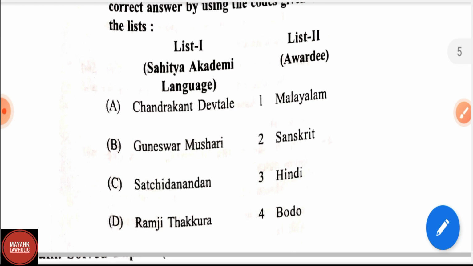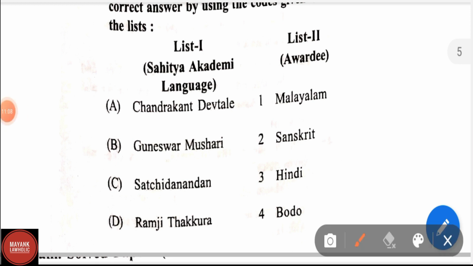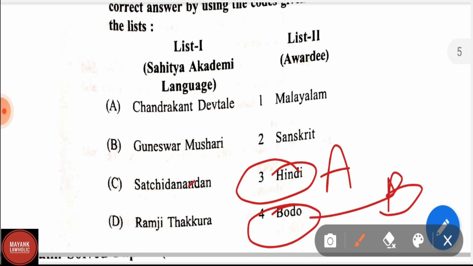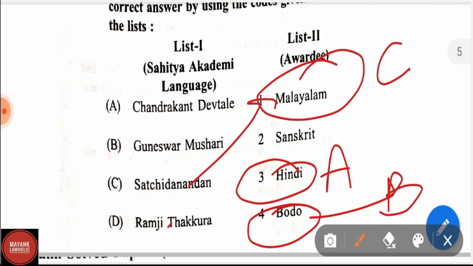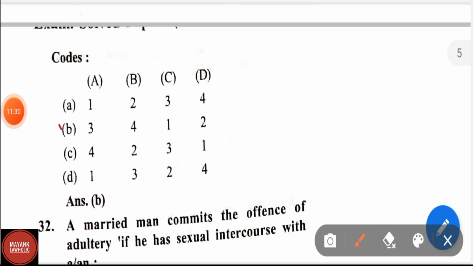Sahitya Akademi language and awardee: Chandrakant Devtale. Correct answer is Hindi. Guneshwar Musahari. Correct answer is Bodo. Bodo is a language spoken in the region of Assam. Sachidanandan. Correct answer is Malayalam. Ramji Thakur. Correct answer is Sanskrit. The given option B is the correct answer.